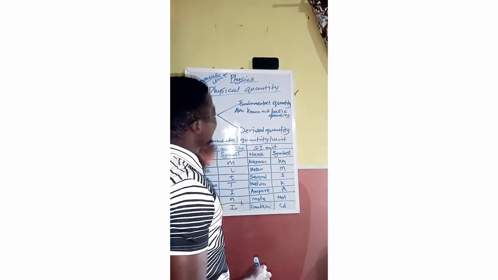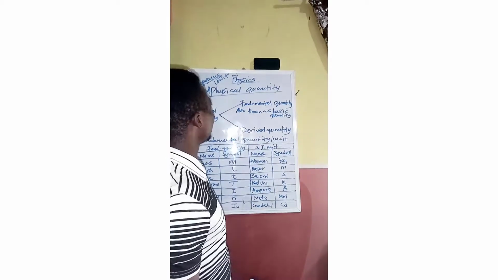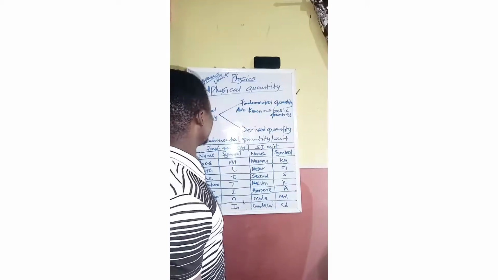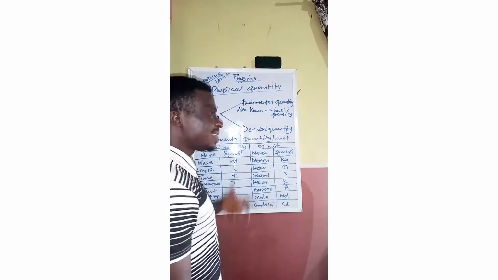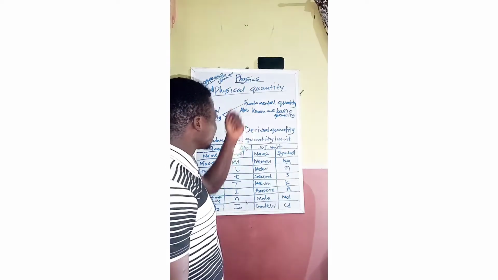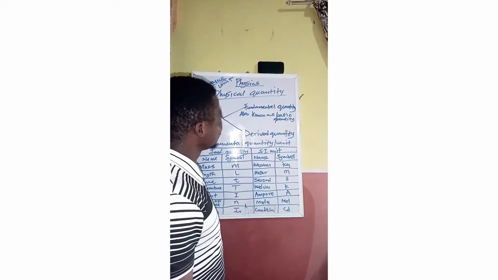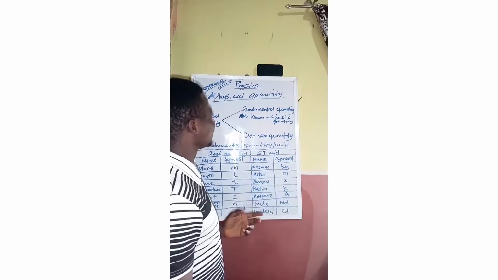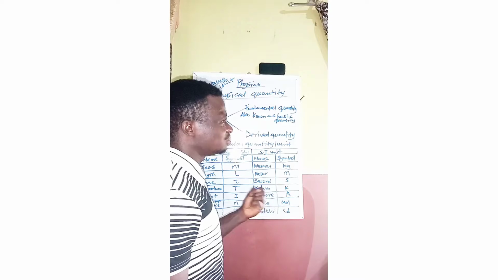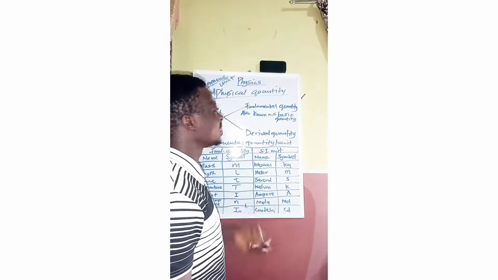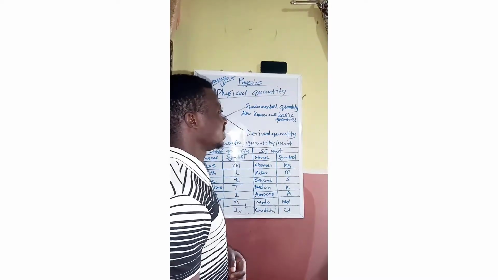Now, with this, we can look at what we call physical quantity. When we say physical quantity, what are they trying to tell us? Physical quantity simply means anything that is measurable is referred to as what? Physical quantity.